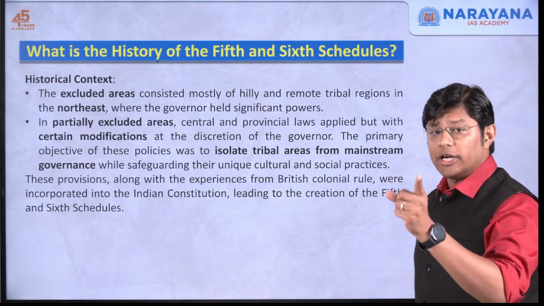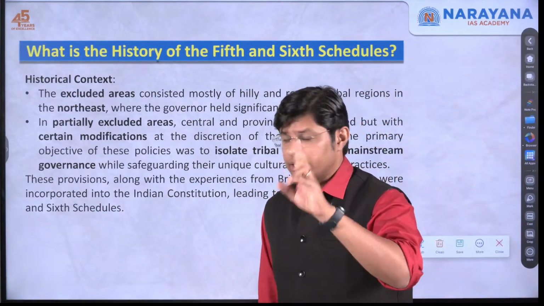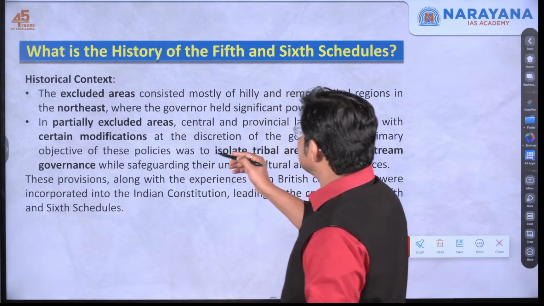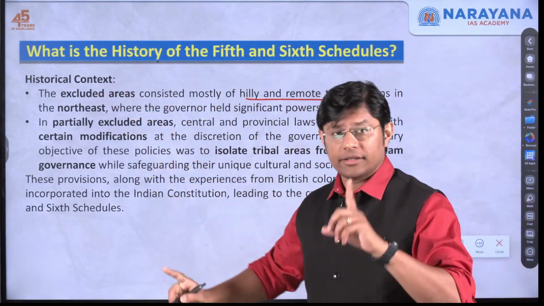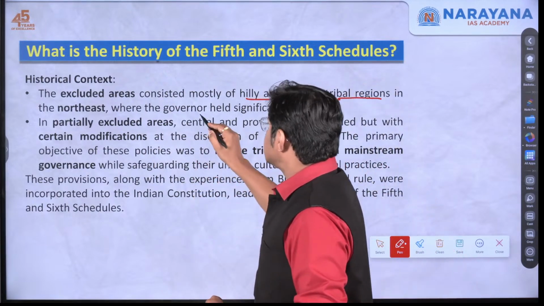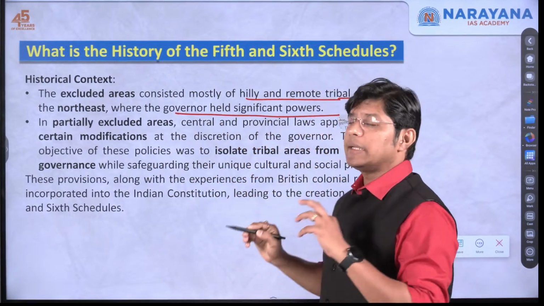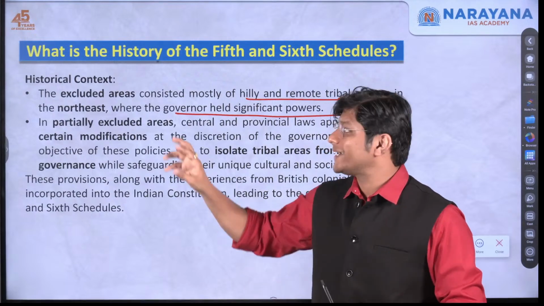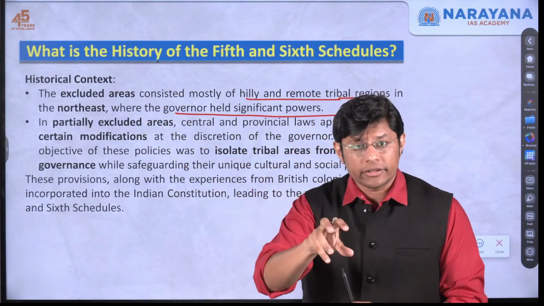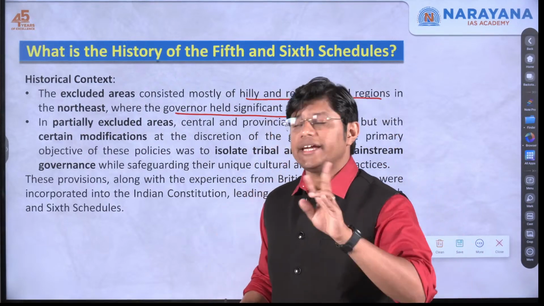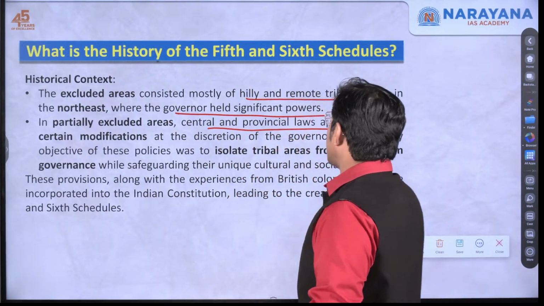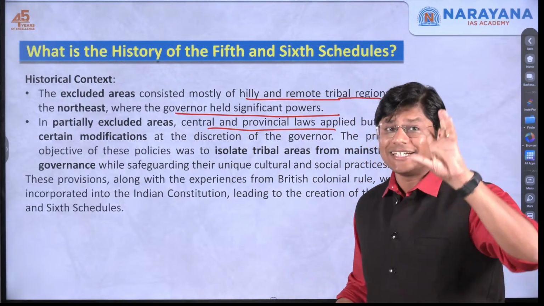Now, the excluded areas and partially excluded areas. The excluded areas consisted mostly of hilly and remote tribal regions in northeastern India. Whereas the governor held significant powers, which means when it comes to excluded areas, the governor enjoyed more powers. In partially excluded areas, central and provincial laws. Central is the central government.